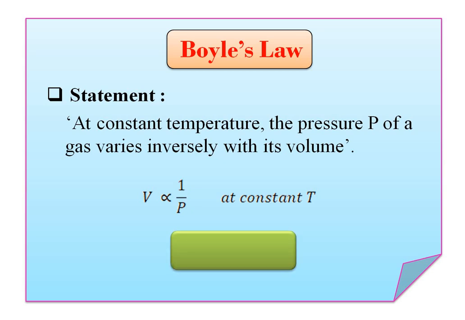So we can write Boyle's law this way: PV is equal to constant. Remember, in Boyle's law, temperature remains constant. So this one is the first gas law, Boyle's law. Let's see the next law.